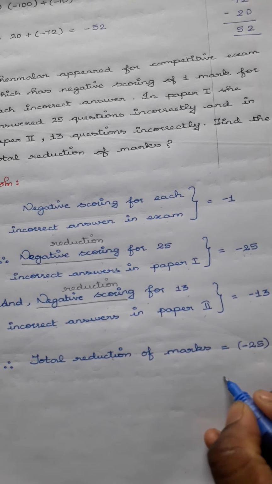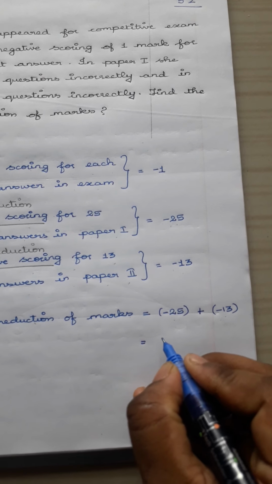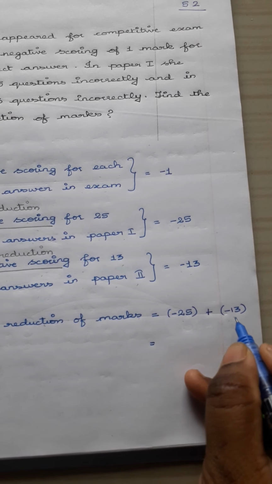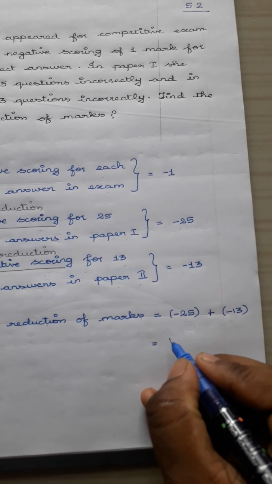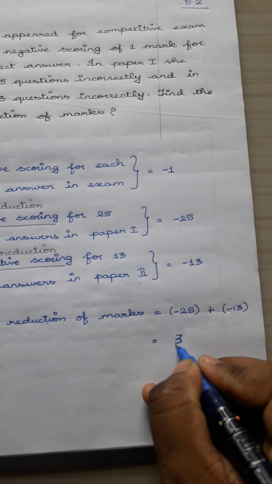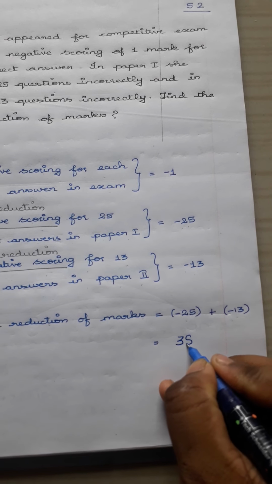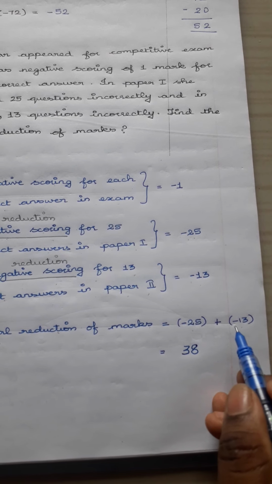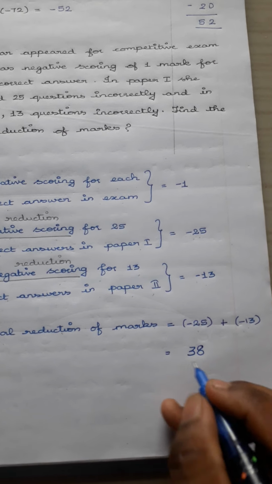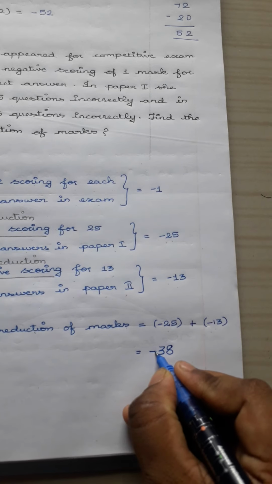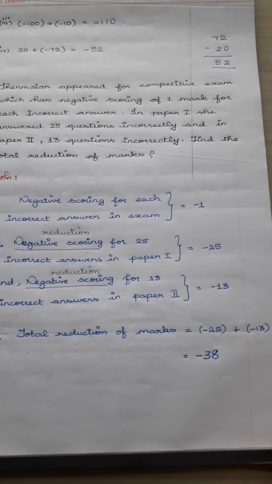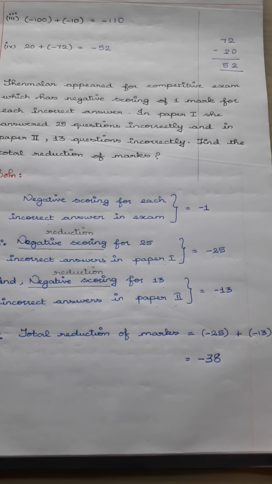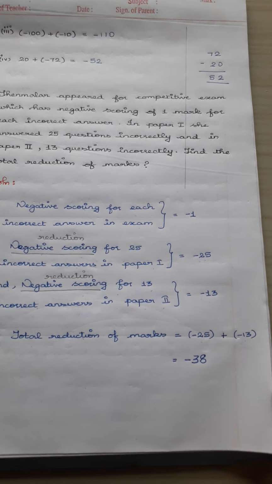So when you put plus here, since the signs are same, 25 plus 13 gives you 38. You want to add the numbers to get 38, and after this we put the sign. So now we are going to put the sign as minus. Therefore the answer, that is the total reduction of marks for Thenmalar while writing that competitive exam, is minus 38.